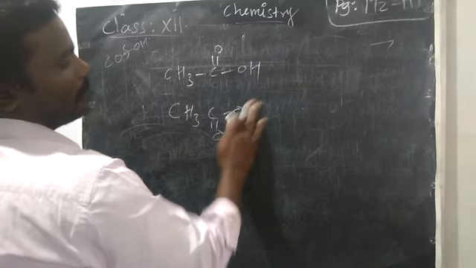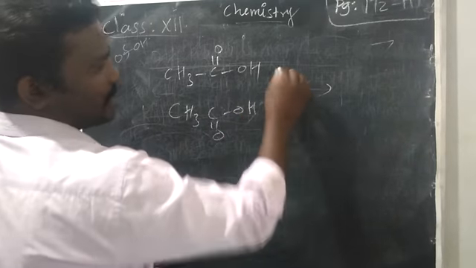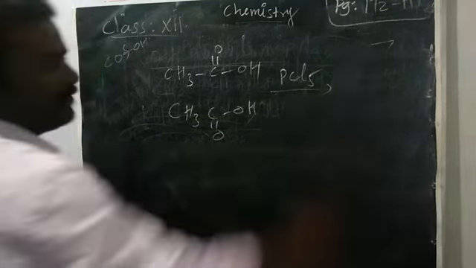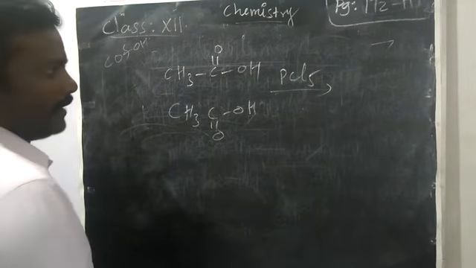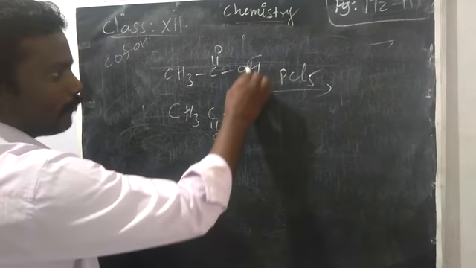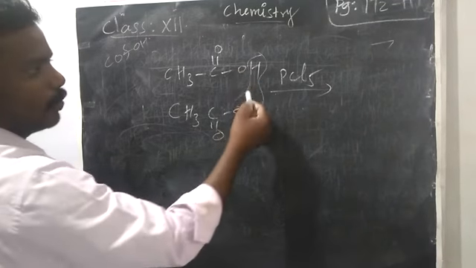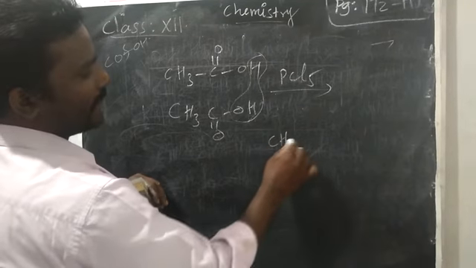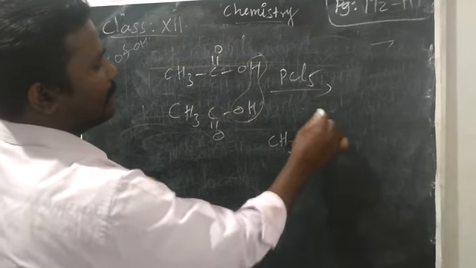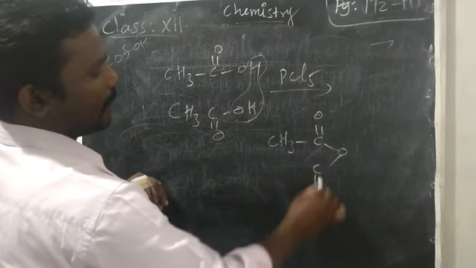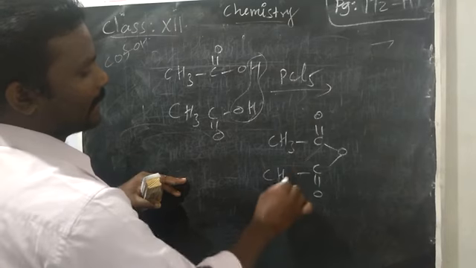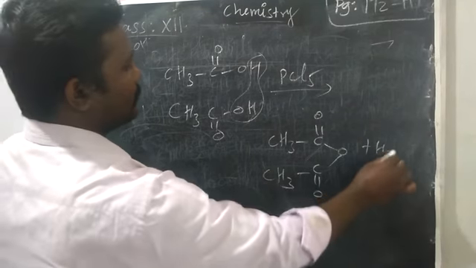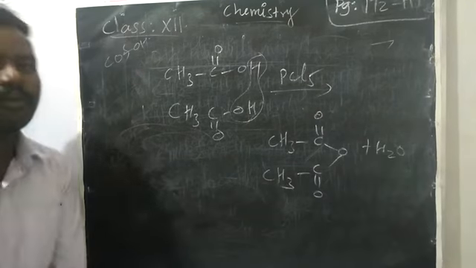If you take, what will happen with P2O5? What is the product? See, 1 mole of water you want to remove, H2O. So this also will bond with this carbon. So we will get acetic anhydride. What's the name of this product? Acetic anhydride. This is also one of the derivatives of acid.